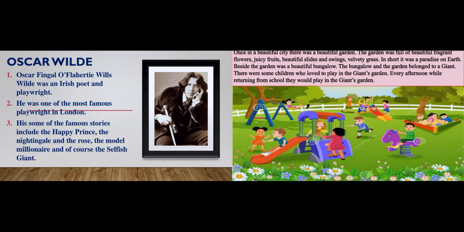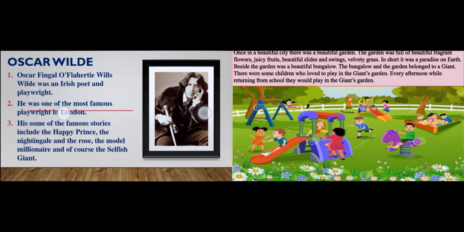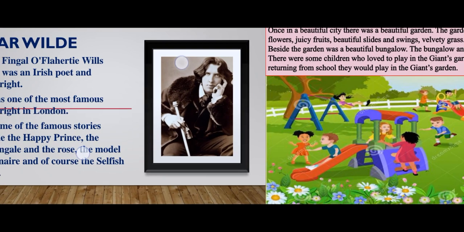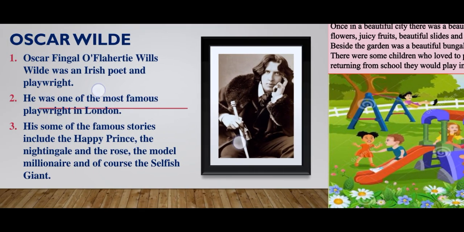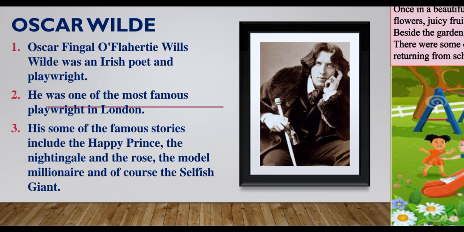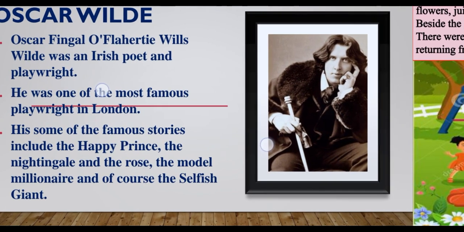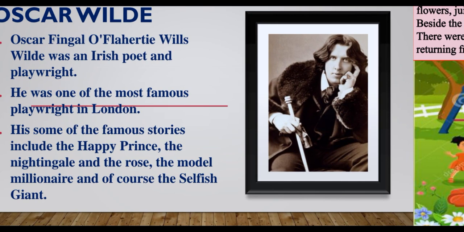Now, as I have turned the page, you come to the author, right? Who's the author? As you can see in this picture, towards your right hand side, is the picture of the author Oscar Wilde. His full name is Oscar Fingal O'Flaherty Wills Wilde, and he was an Irish poet and playwright. Playwright, a person who writes plays, stories, dramas, right?